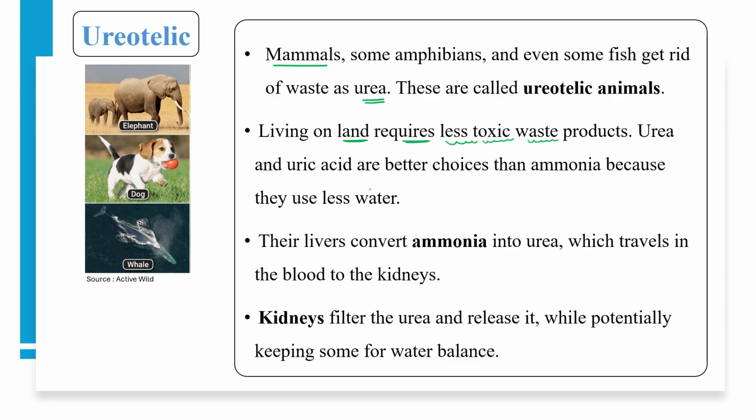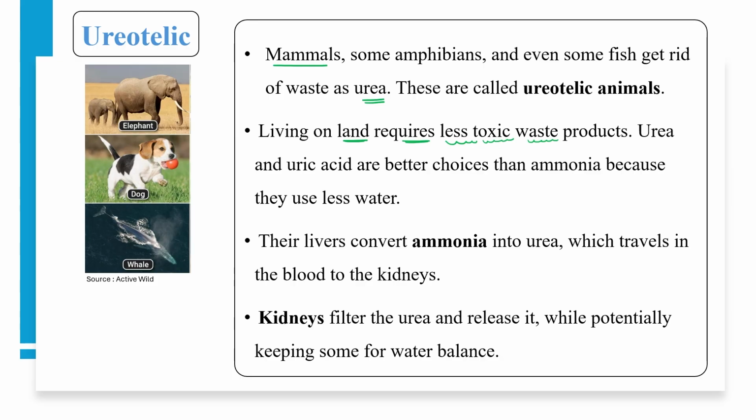Ammonia is present as a waste product in only those animals whose habitat is water or water related, like pond, lake, or water animals, fishes mainly.